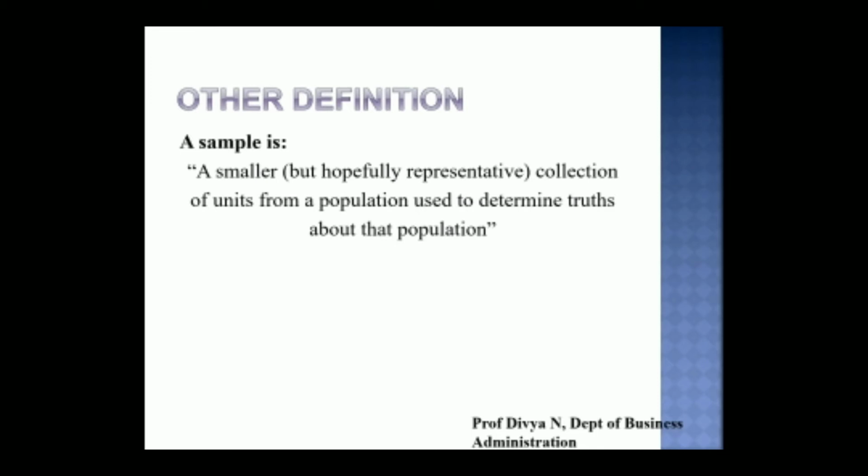If we go with our example, the Maggi units being considered for checking the quality will represent the quality of the entire production by the Nestle company. So we have to make sure that we collect the necessary number of units of Maggi that will represent the quality of the overall production of Maggi by the Nestle company.